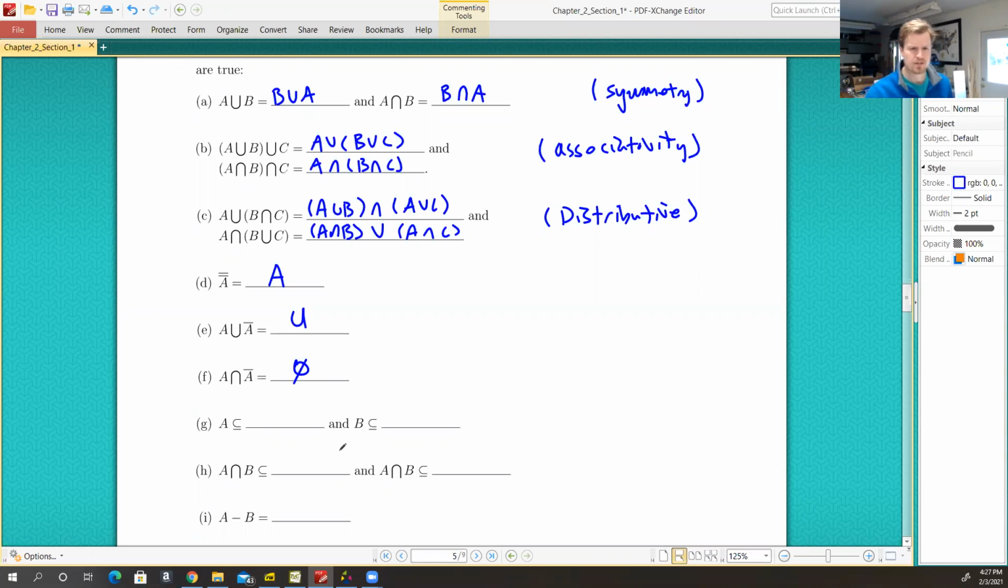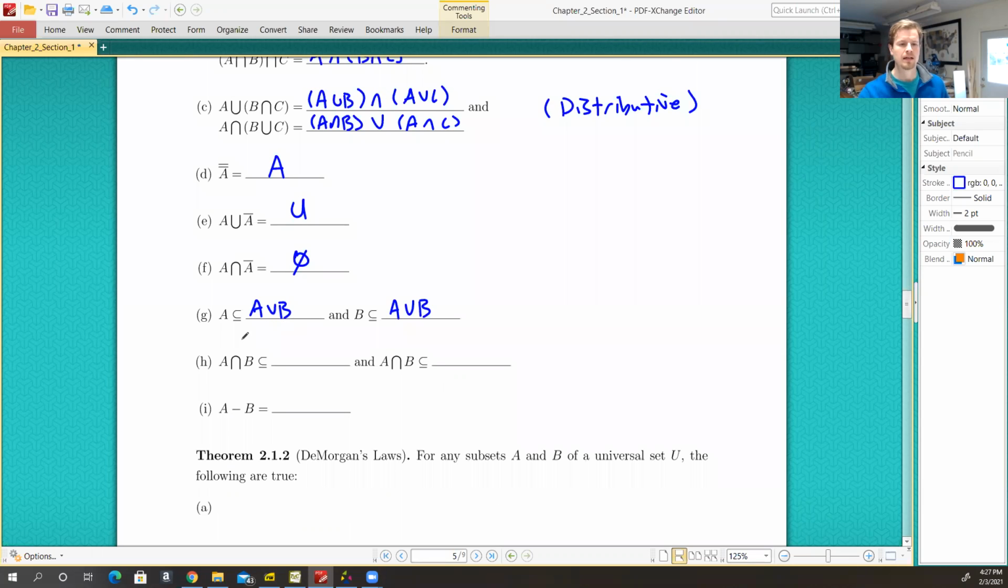All right, so this one, A is a subset of what? Well, A is a subset of A union B, and B is also a subset of A union B. And the intersection of A and B is a subset of A, and the intersection of A and B is a subset of B as well.